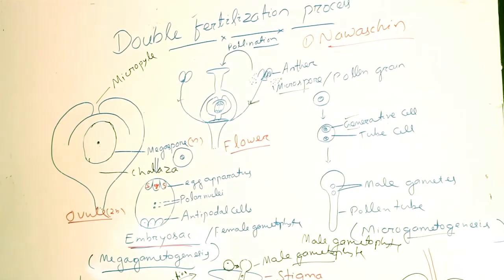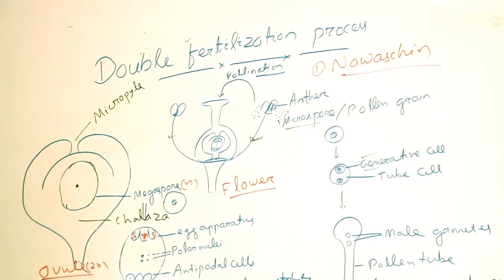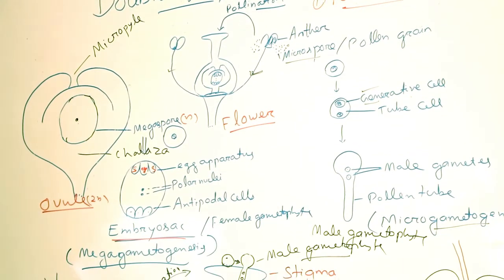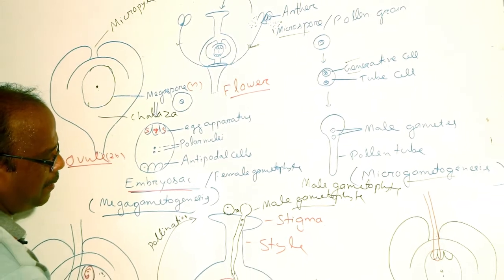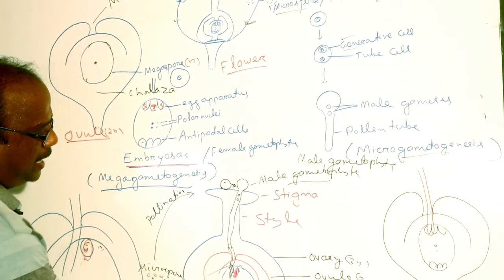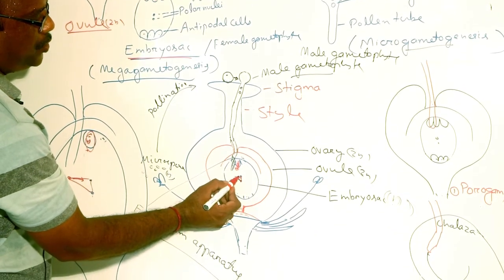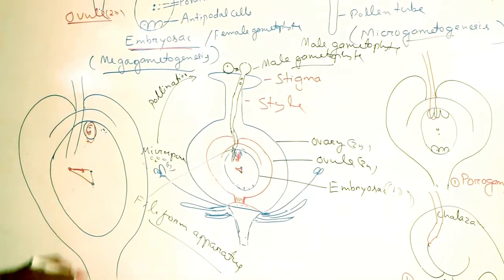developmental process, after the double fertilization process, 2 structures develop inside the embryo sac. The fusion product of 1 male gamete and the egg is called the zygote, and the fusion product of 1 male gamete and 2 polar nuclei is called the primary endosperm nucleus.